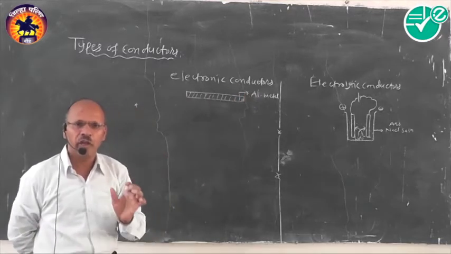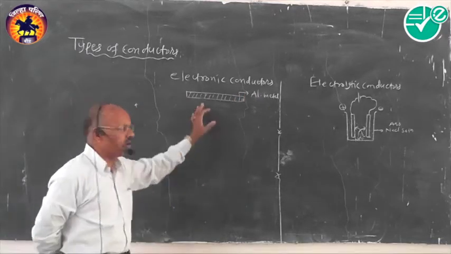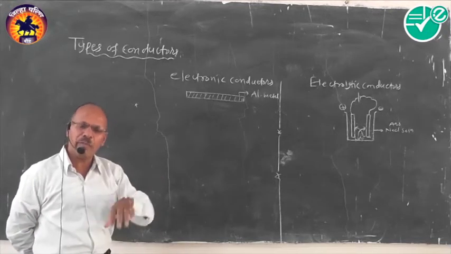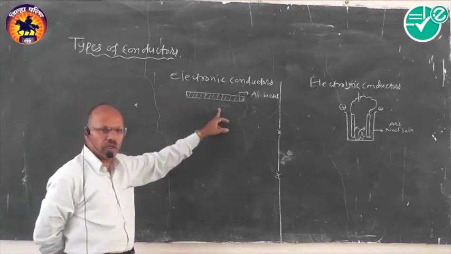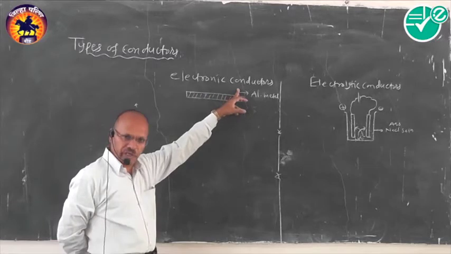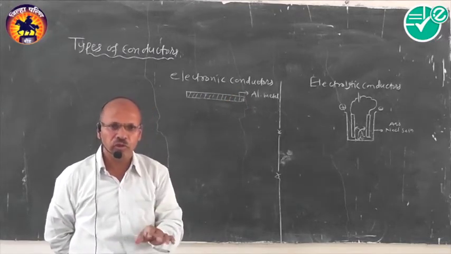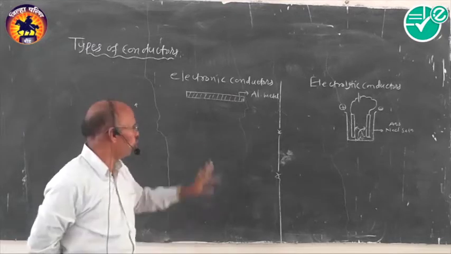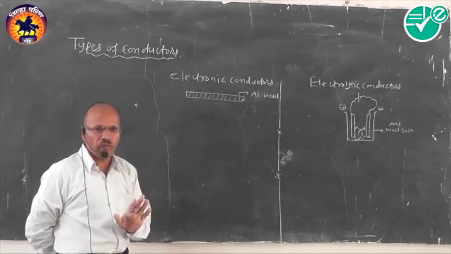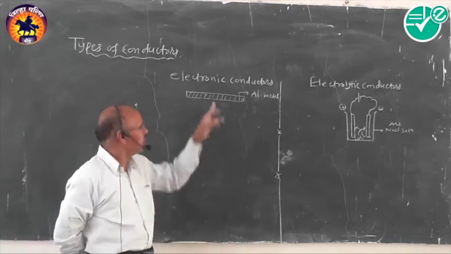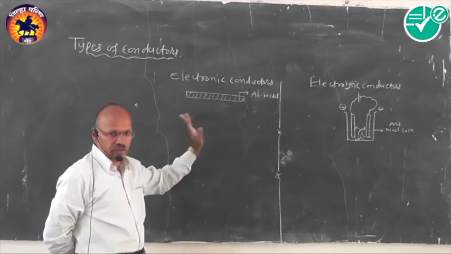The conductors in which conduction occurs by the migration of electrons through it, we generally call electronic conductors. एक कंडक्टर है याच्यामधून जो काही फ्लो होतो, जे काही कंडक्शन दाखवतो, that is due to the transfer of the electron, that is generally called electronic conductors.